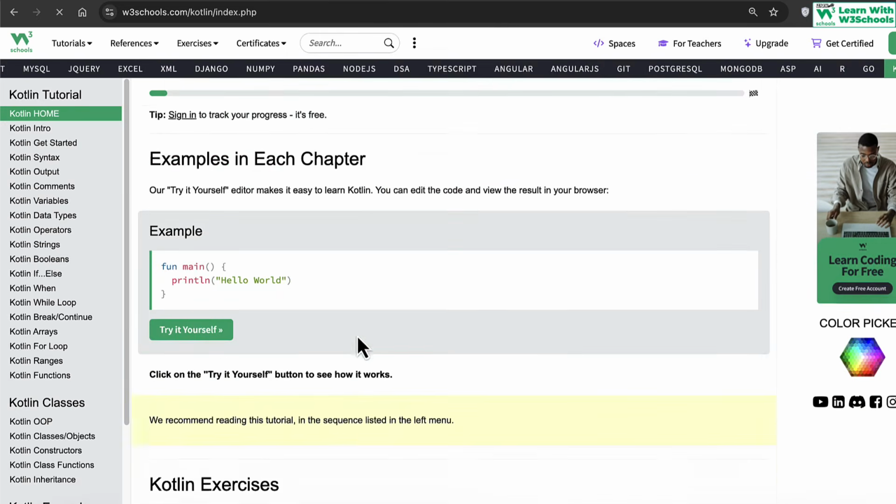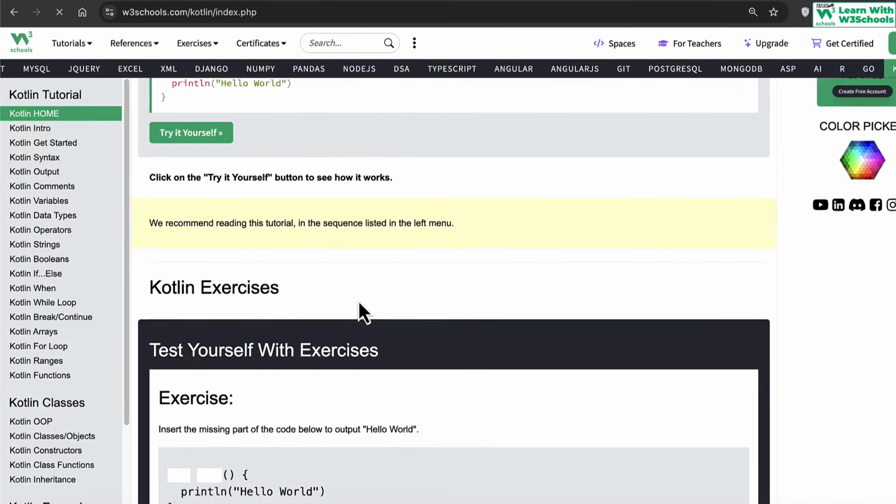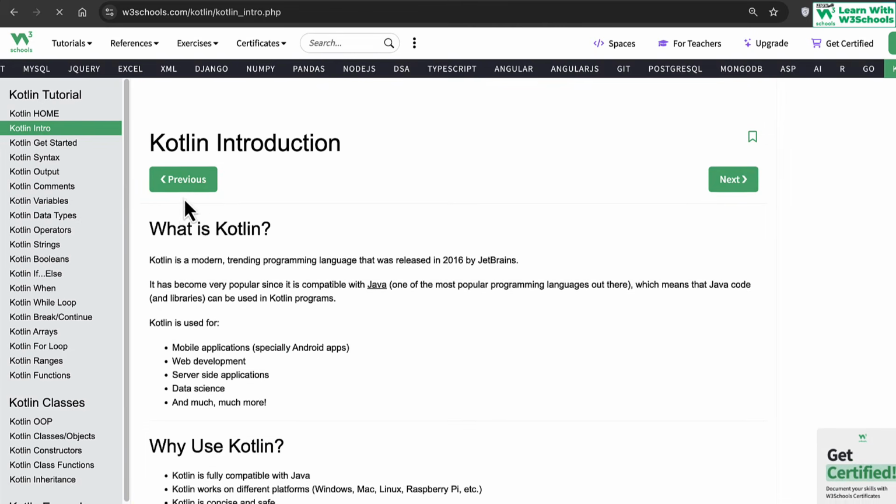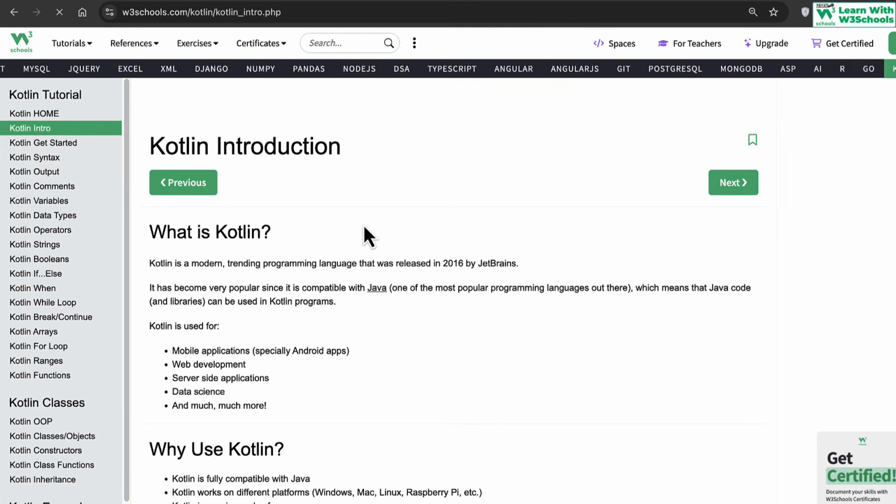Okay, let's begin with it. So now the examples in the chapter, if you have used the W3 Schools website, you know what it is. So let's get into the basic syntax of it. First things first, let's get into the introduction to Kotlin and understand what exactly Kotlin is a little bit more. Well, Kotlin is a modern programming language. It is a trending programming language nowadays, especially since Google is now backing it to a greater extent.